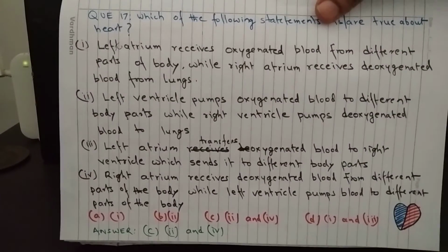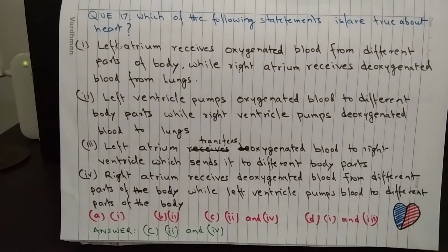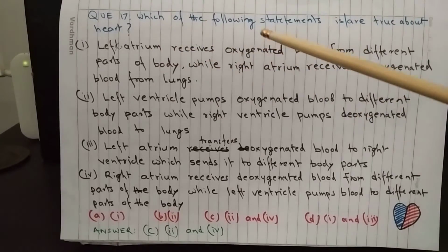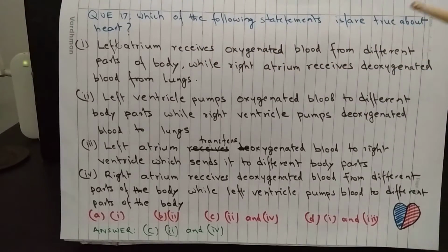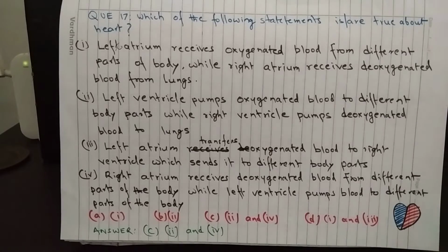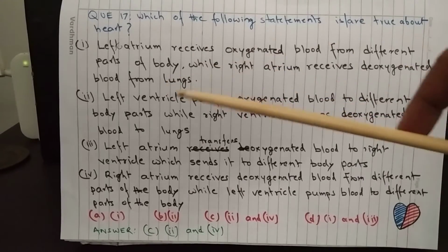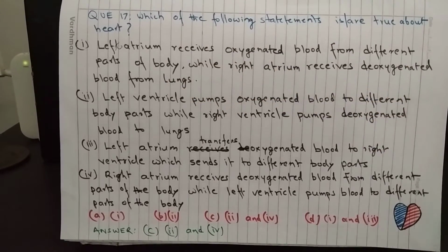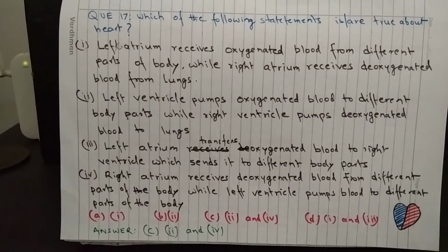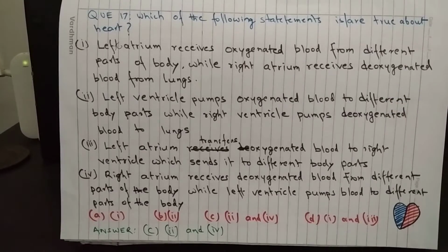Question 17. Which of the following statements is or are true about heart? Number 1. Left atrium receives oxygenated blood from different parts of the body, while right atrium receives deoxygenated blood from lungs. Number 2. Left ventricle pumps oxygenated blood to different body parts, while right ventricle pumps deoxygenated blood to lungs. Number 3.